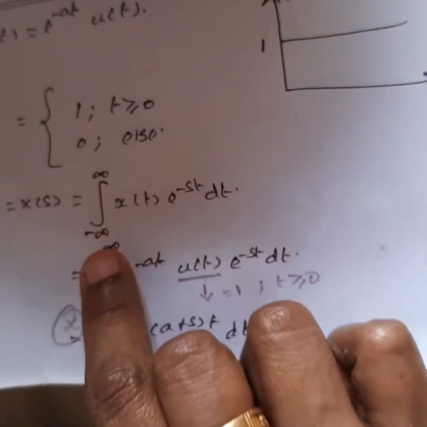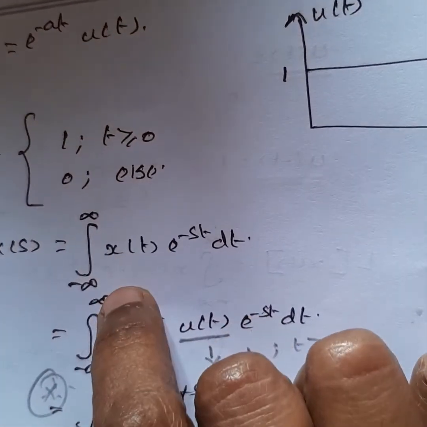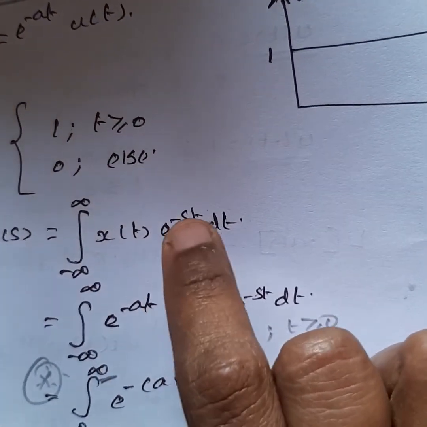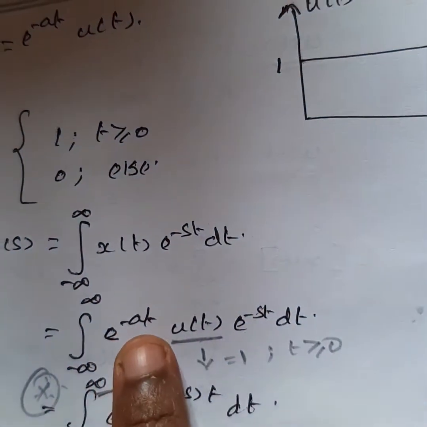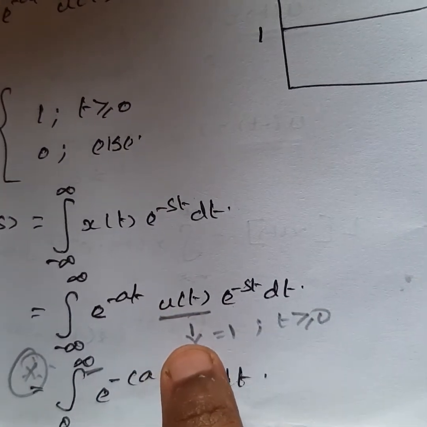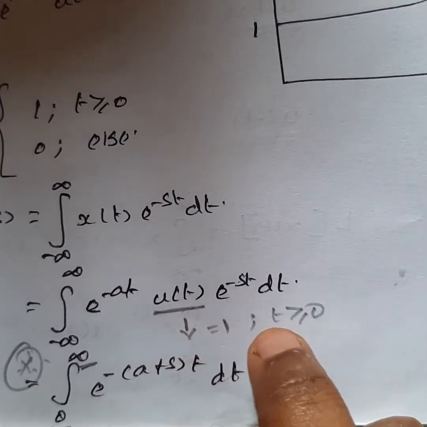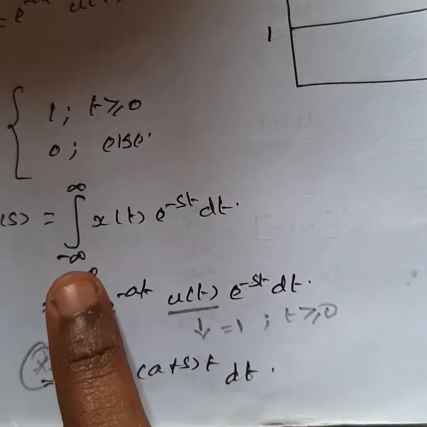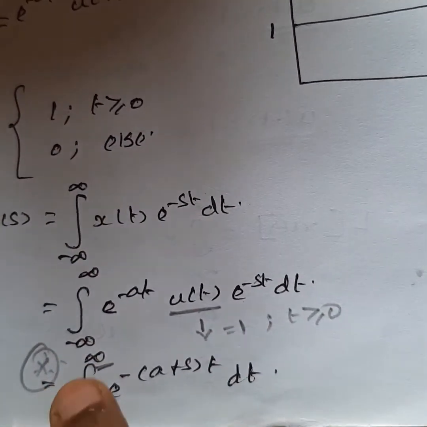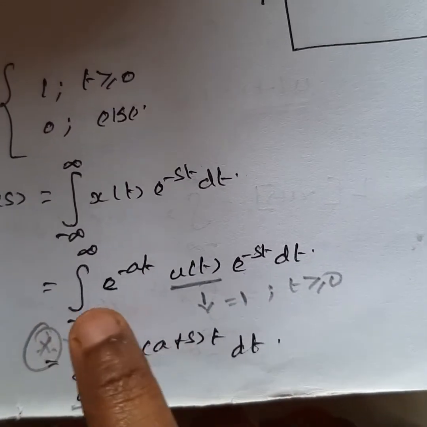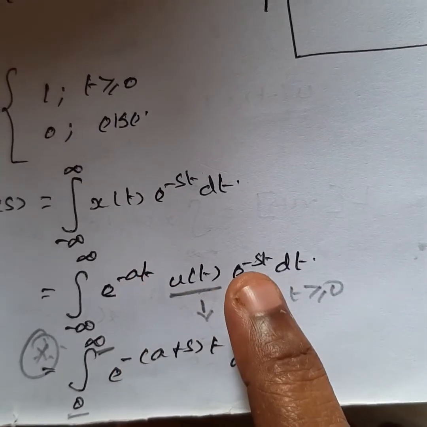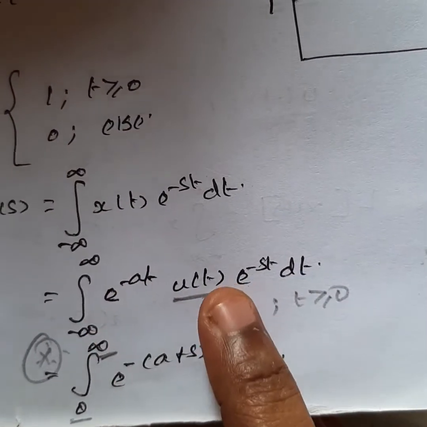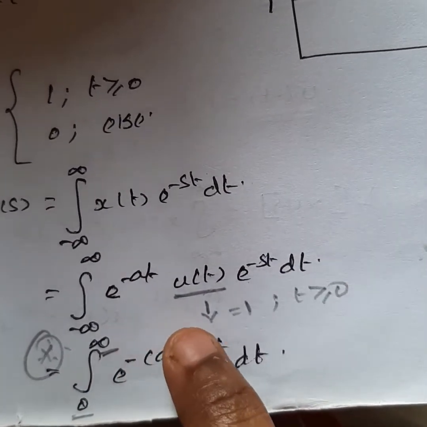Now write the formula of the Laplace transform. X of s equals integral minus infinity to infinity x of t e power minus st dt. In place of x of t, substitute e power minus a t u of t. Since u of t is 1 when t is greater than or equal to 0, the integral limits change to 0 to infinity. Here we have e power minus a t and e power minus st. Since e power a into e power b is e power a plus b, take the common term: e power minus s plus a into t.